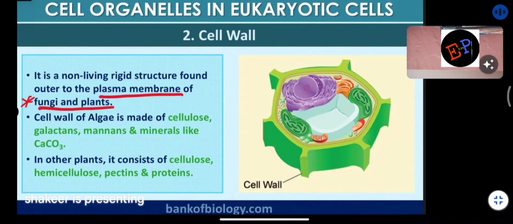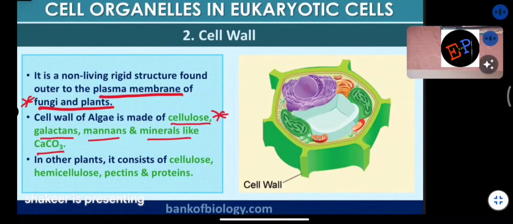And what is the main function of this cell wall? The main function of the cell wall is protection of the cell itself. It doesn't allow unwanted molecules or unwanted things to enter into the cell. The cell wall of algae is made up of cellulose, galactans, mannans, and minerals like CaCO3. A question can be asked on this: the cell wall of algae is made up of cellulose, galactans, mannans, minerals like calcium carbonate.